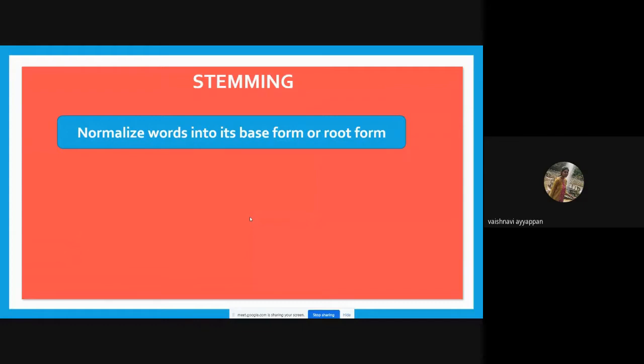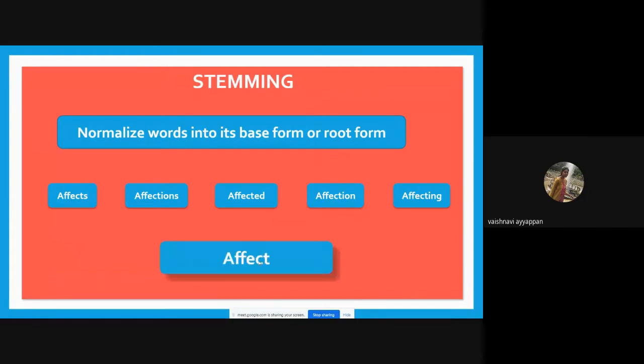For example, here I have taken affects, affections, affected, affection, and affecting. These words will be converted to the base form, affect. This is known as stemming. So we can easily categorize the words with the help of stemming.